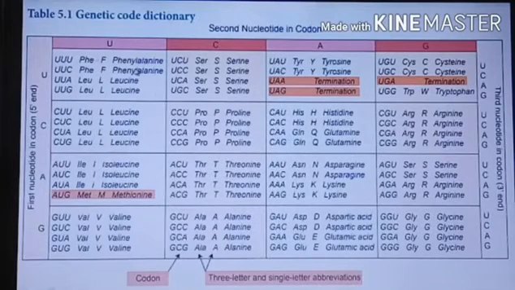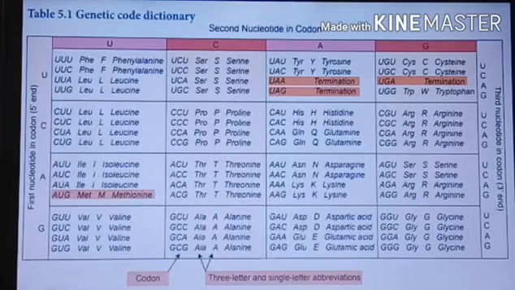So we have to count one by one. First one, phenylalanine is 1, leucine here, and next also leucine is the second amino acid. Isoleucine is the third amino acid. Methionine is the fourth. Valine is the fifth. Serine is the sixth. Proline is 7. Threonine is 8.